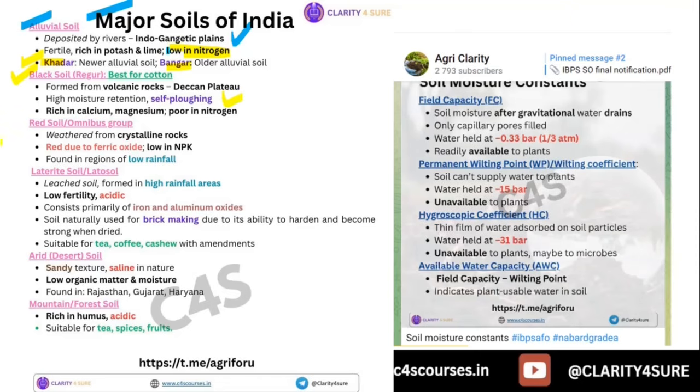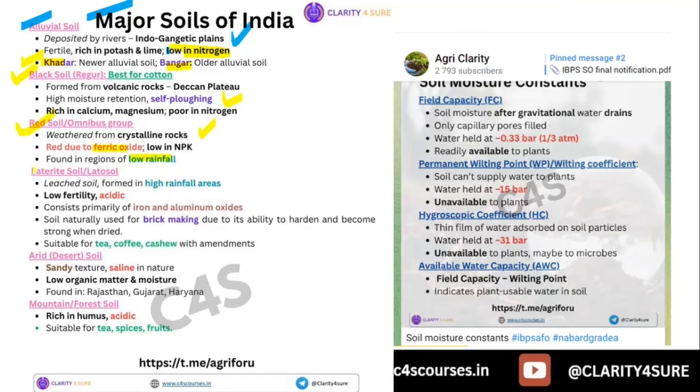Then red soil, which is categorized as an omnibus group, where its origin is the weathering of the crystalline rocks. And red is due to ferric oxide, and it is found in the regions of low rainfall.